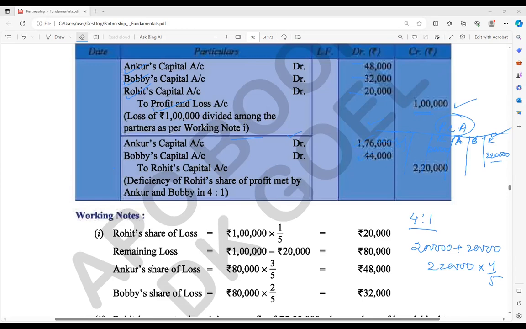That 1 lakh rupees is divided among partners as per their ratio, 1 by fifth, and their ratio is what actually? 3:2. So is that fine up to here? Yes, sir.